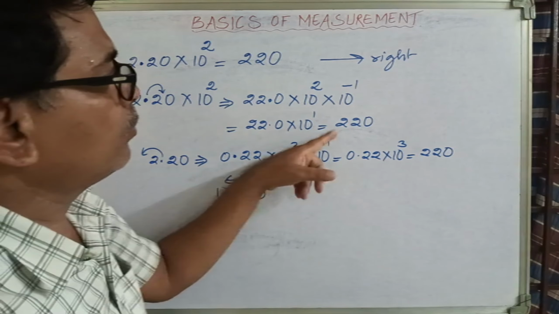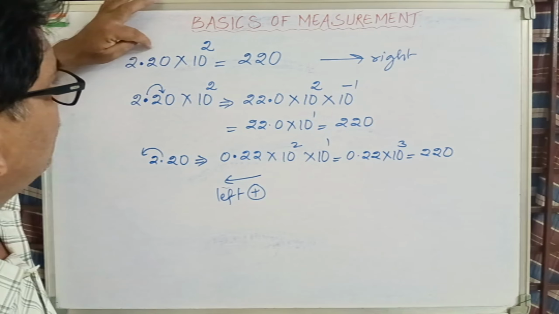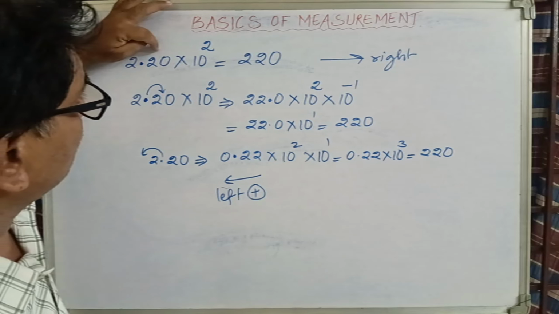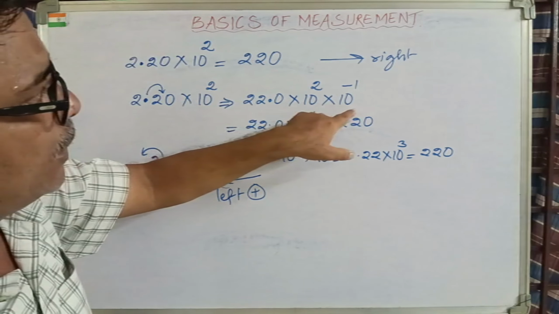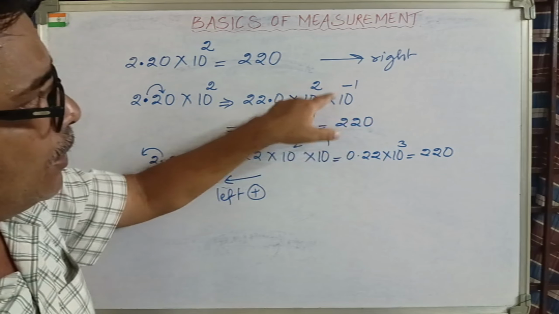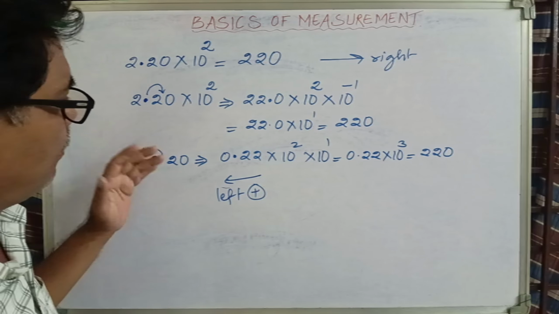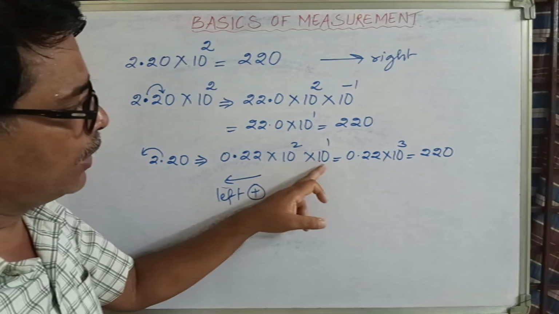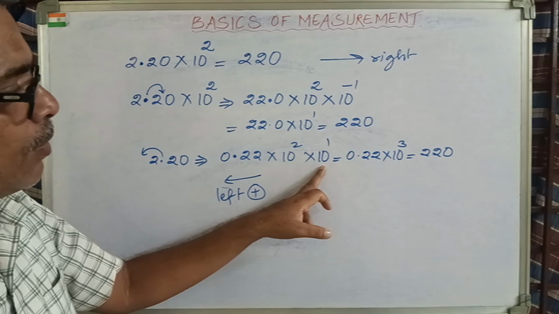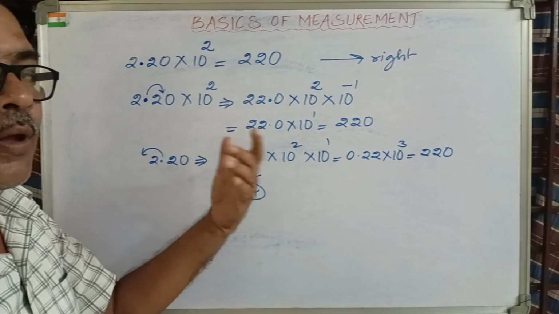Why particularly did I take 220? I want to show you that if you shift towards the right side, one digit or 2 digits, depending upon that, you will get values in negative powers. Suppose you are shifting towards the right, whatever the number is, if you are shifting 1 or 2, depending upon that, you will get values of 10 to the power of that value. It will be plus.